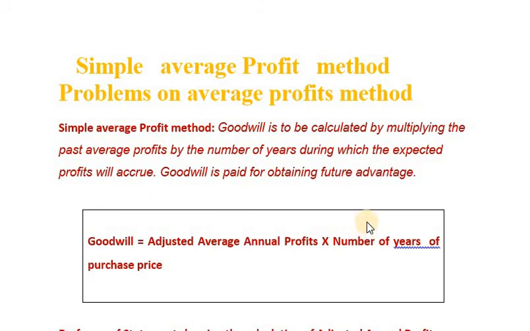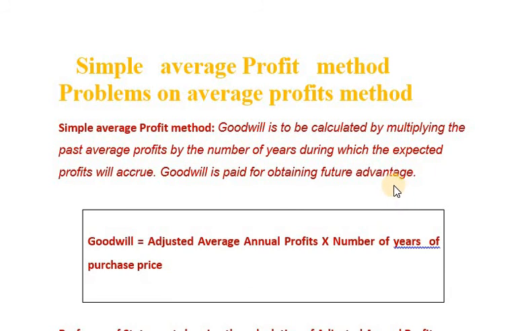So under the simple average profit method, how do we calculate goodwill? Goodwill is to be calculated by multiplying the past average profit by the number of years during which the expected profits will accrue. Goodwill is paid for obtaining future advantage.